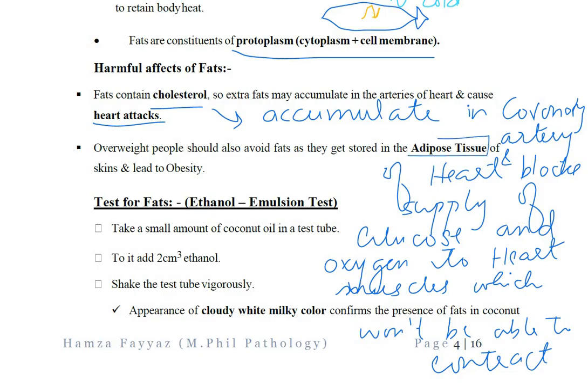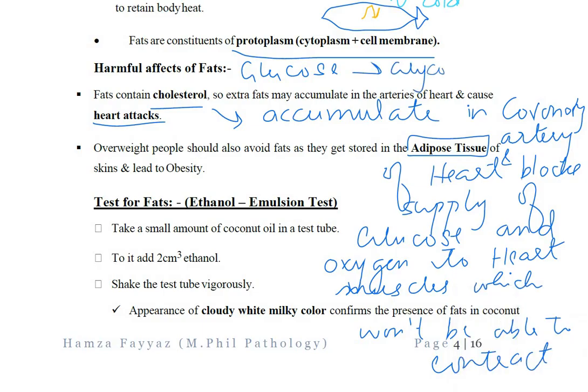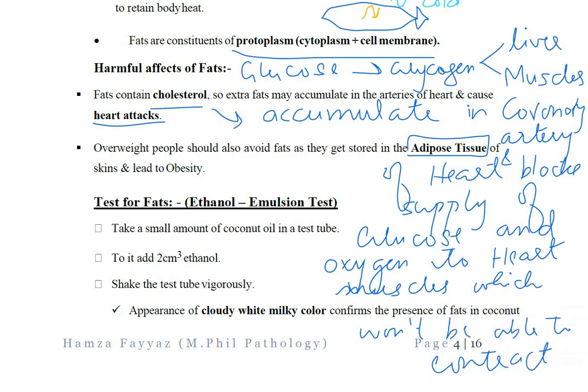In homeostasis, we studied that in the lowest layer of the skin, there are adipose tissues. Like extra glucose is stored as glycogen in the liver and muscles, likewise extra fat is stored in adipose tissues of the skin.